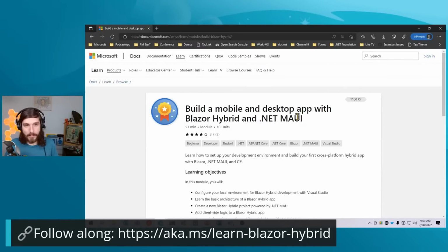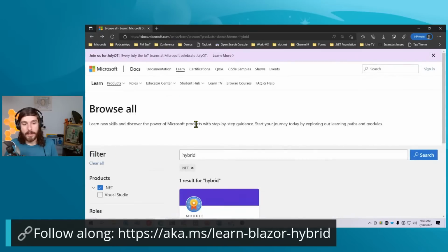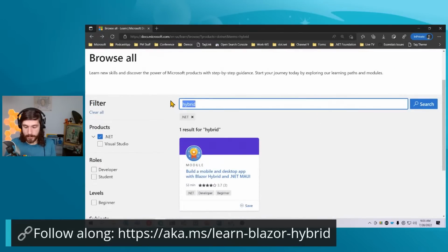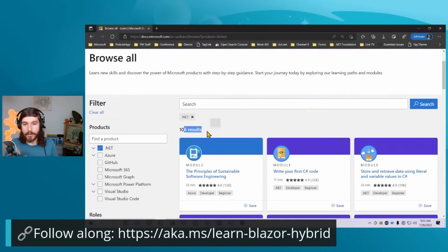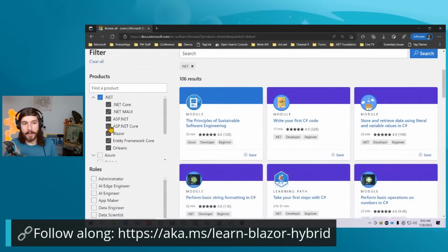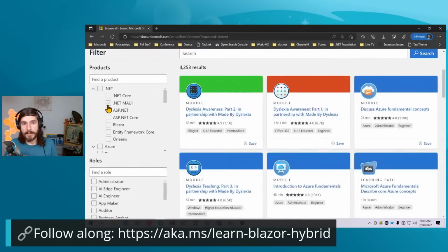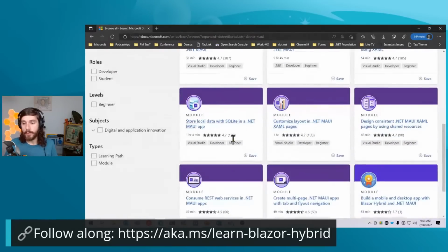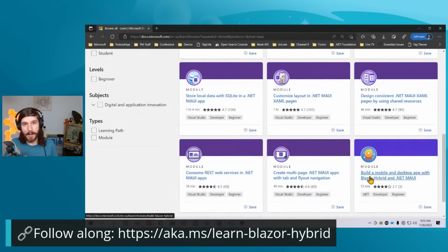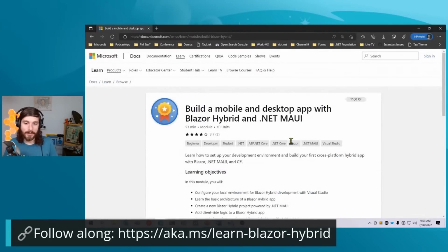which is pretty cool. And I should also say here, if you go to this browse section here, and if I was just to show you all, there's over 100 .NET specific or tagged things, but you can also come in and say, oh, give me only Blazor, give me only .NET MAUI, and the Blazor hybrid one will be in both of them because it's both .NET MAUI and Blazor, which is cool.